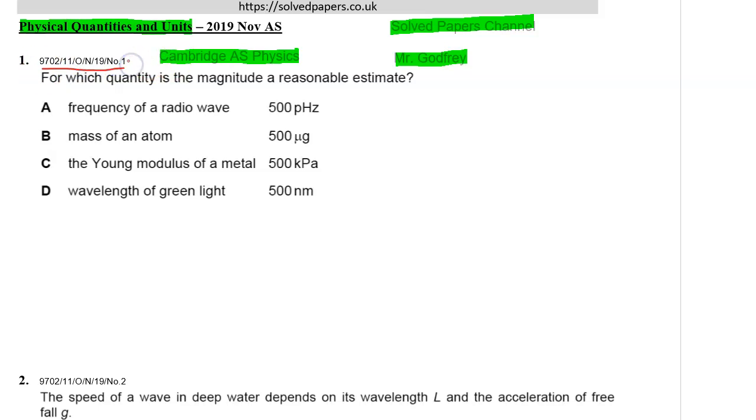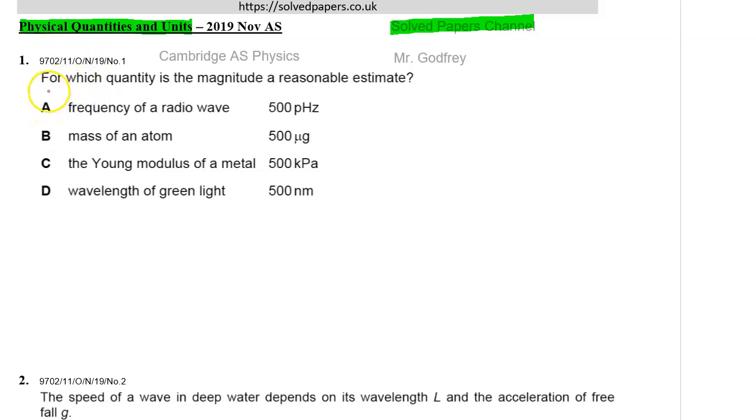This will help you to know which question, and from which paper, we are dealing with. This question number 1 was set in paper 1, and it was question number 1 of October-November 2019. That will be useful for you if you need to do any cross-checking, or if you want to confirm the answer from the marking scheme.